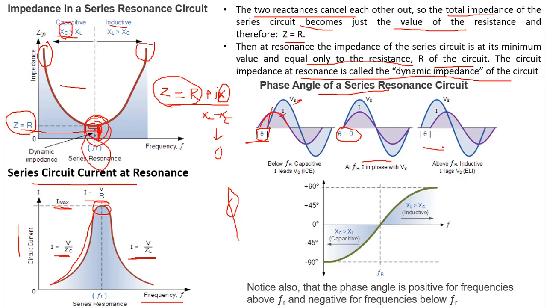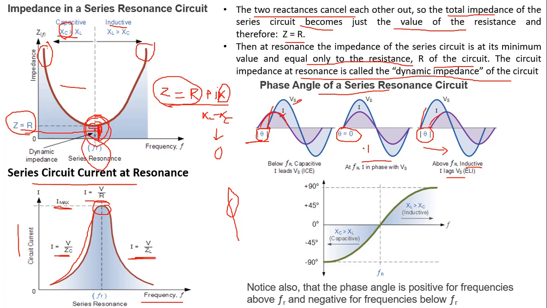Above the resonant frequency, the circuit is inductive, and in an inductor we know that current lags the voltage. So you can see this is the voltage waveform and this is the current waveform. So current lags the voltage, here by an angle of again theta. Okay, now